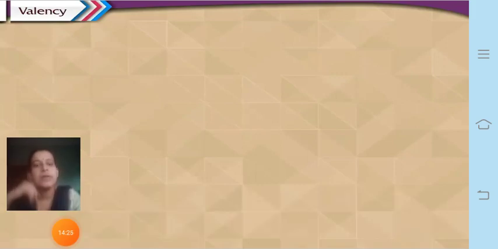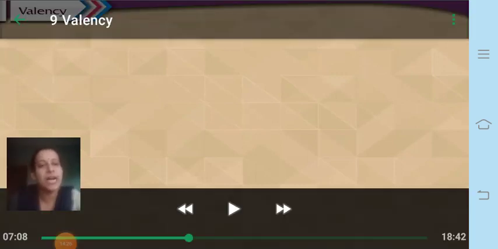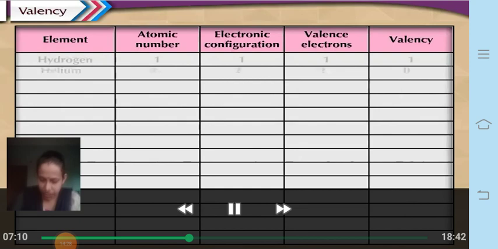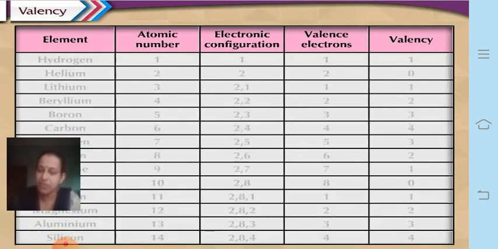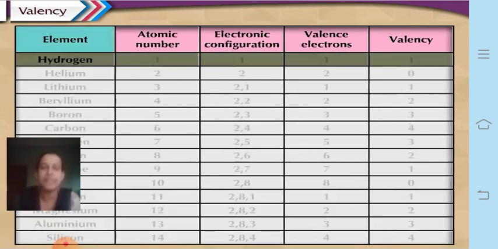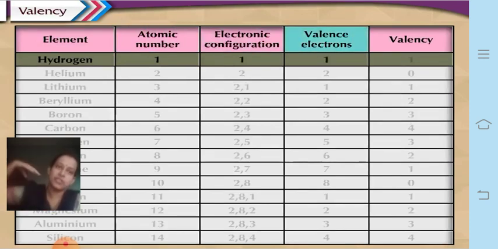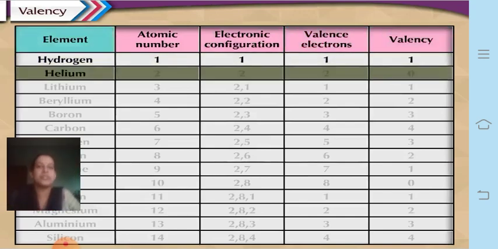Now let us try to complete the chart on page number 54, that is, complete the following chart wherein we have to find out the valency of the different elements. The atomic number is given, and we have to find the electronic configuration, valence electrons and valency. So hydrogen: the atomic number of hydrogen is 1, the electronic configuration is also 1, the valence electron is 1, and therefore the valency is also 1.